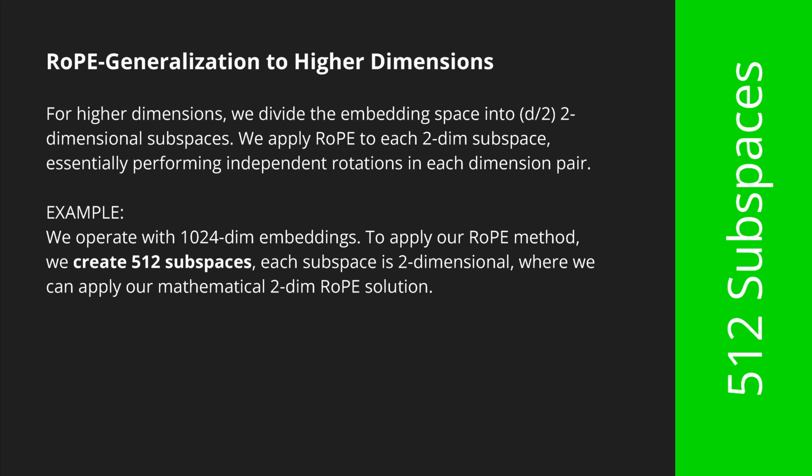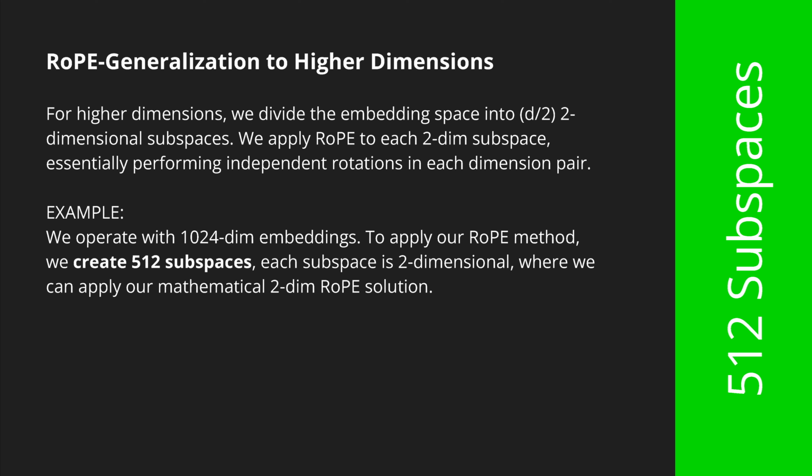And now it is easier to say, hey, I don't see a 1024-dimensional complex space, but I see 512 spaces, each of 2-dimensional complexity, where I know the mathematical solution to the equation.